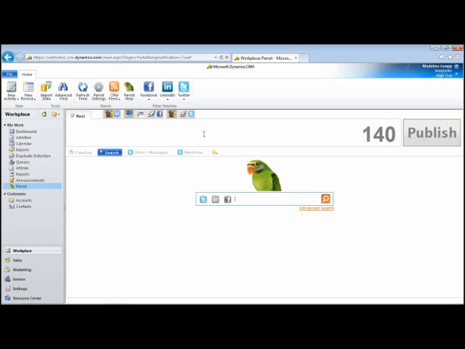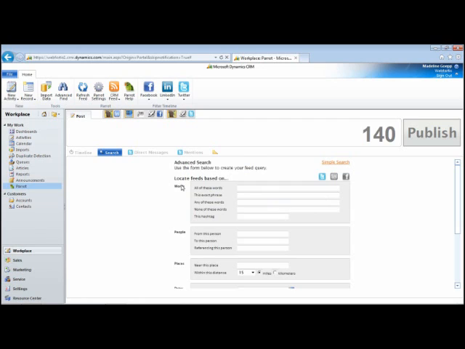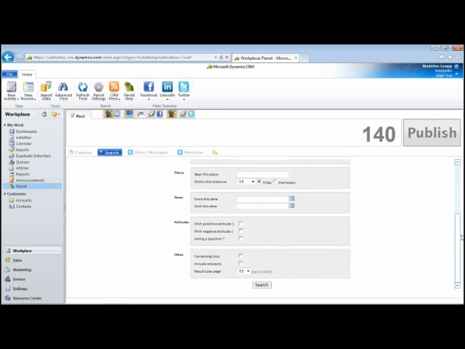The search feature in Parrot allows you to search Twitter, LinkedIn, and Facebook at the same time. We've also added an advanced search, which allows you to search Facebook, Twitter, and LinkedIn by words, people, places, dates, attitudes, and other.